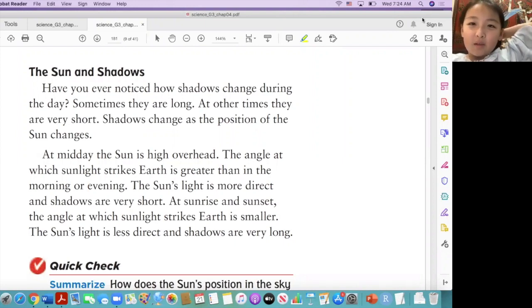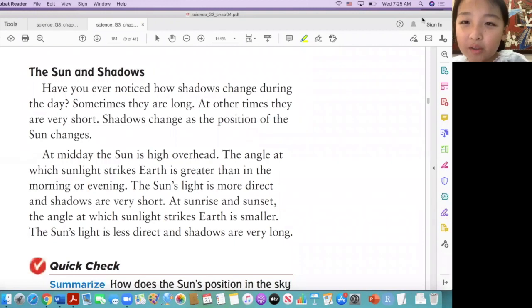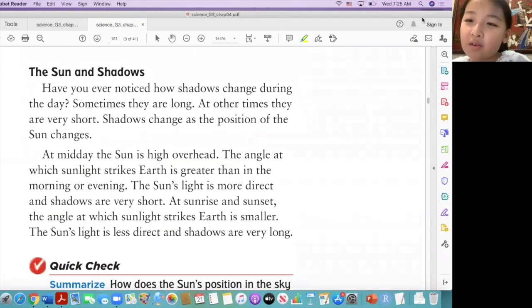At midday, the sun is high overhead. The angle at which sunlight strikes Earth is greater than in the morning or evening. The sun's light is more direct and shadows are very short.